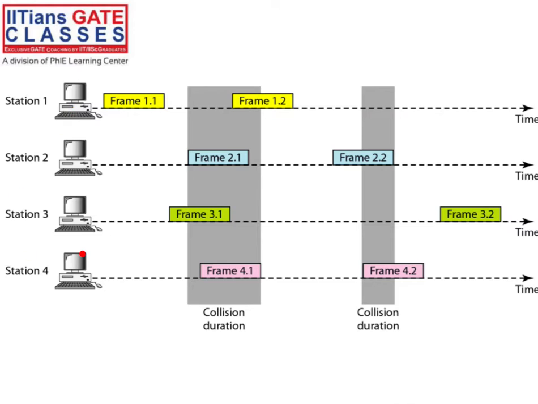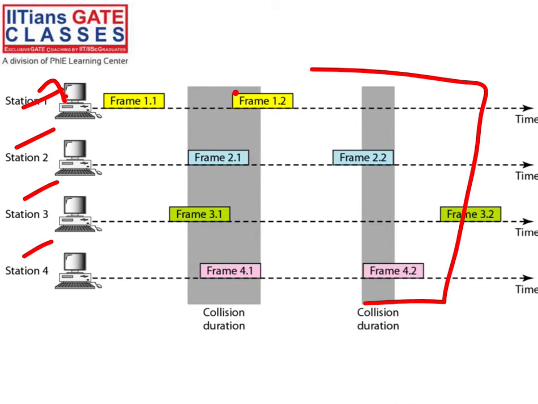So you have 4 stations, let's say station 1, station 2, station 3, station 4. If station 1 has some data, it can transmit on the channel. Station 2 has some data, it can transmit on the channel. And this complete thing is a shared channel, right? Now let's say frame 1.2 is transmitted from station 1 and frame 2.1 is transmitted from station 2 at the same time. If both are accessing the same channel at the same time, collision will happen, right?